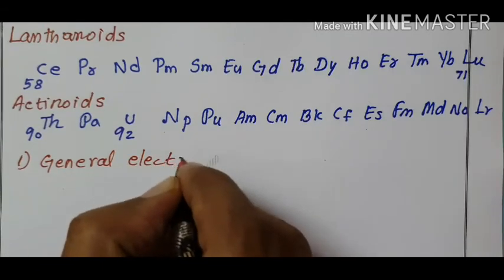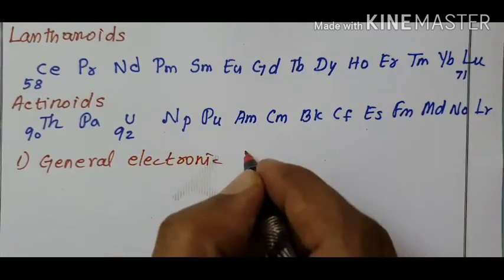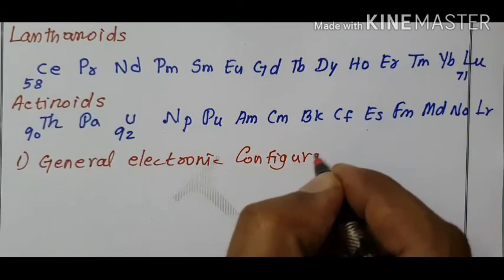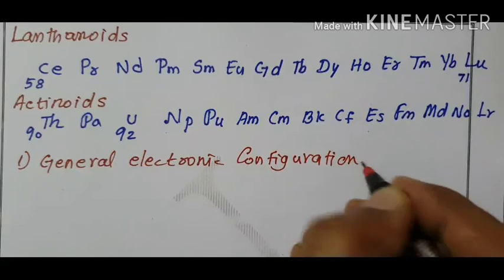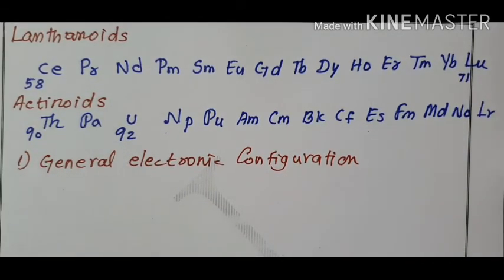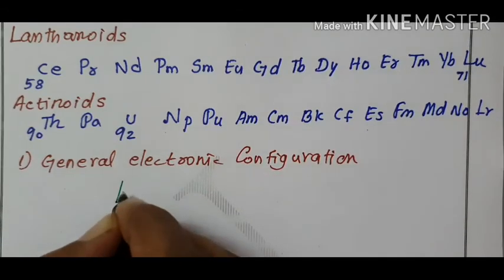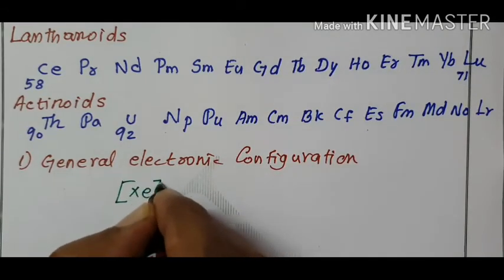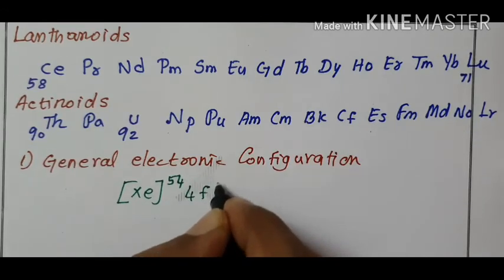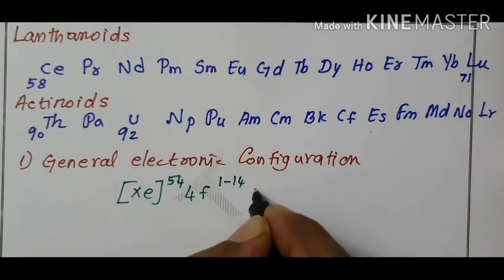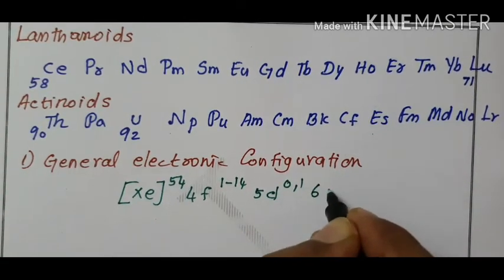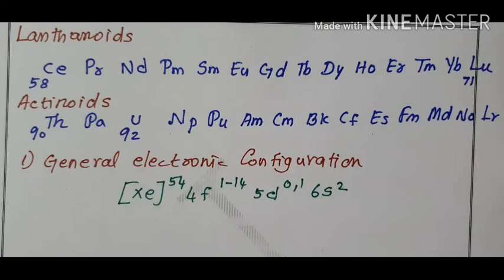The general electronic configuration of lanthanoids is xenon, atomic number 54, 4f 1 to 14, 5d 0 or 1, 6s2.